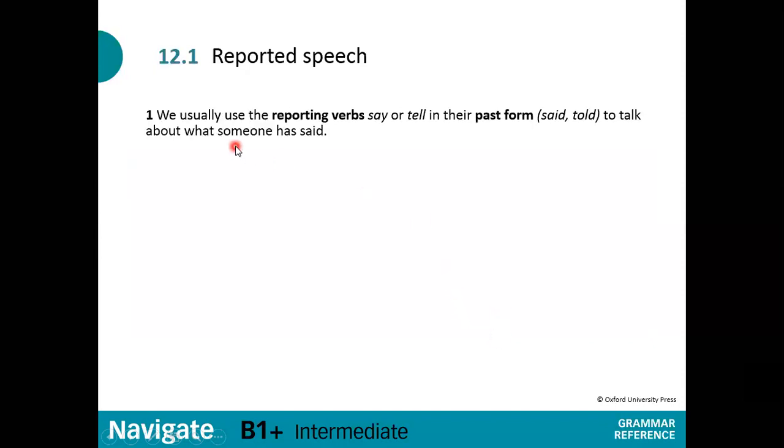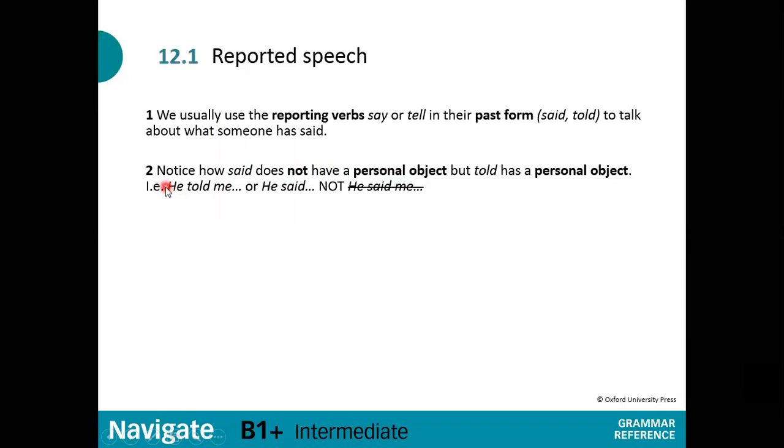So next page. We usually use the reporting verbs say or tell in their past form, said, told, to talk about what someone has said. So notice how said does not have a personal object, but told has a personal object, i.e., he told me, or he said, not he said me. So you cannot say he said me, but you can say he told me.